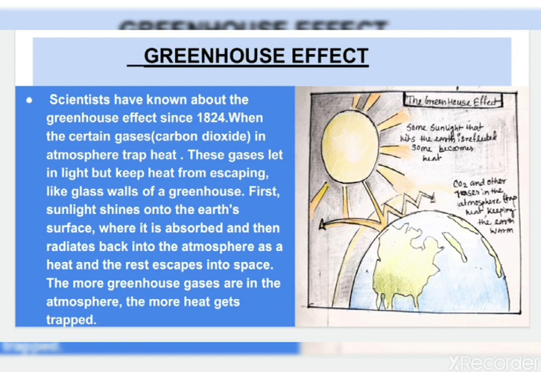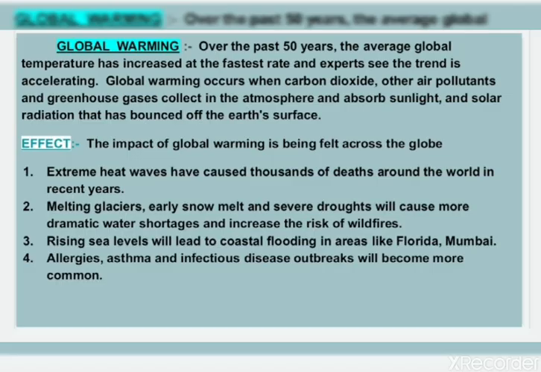First, sunlight shines onto the earth's surface where it is absorbed and then radiates back into the atmosphere as heat, and the rest escapes into space. The more greenhouse gases are in the atmosphere, the more heat gets trapped.